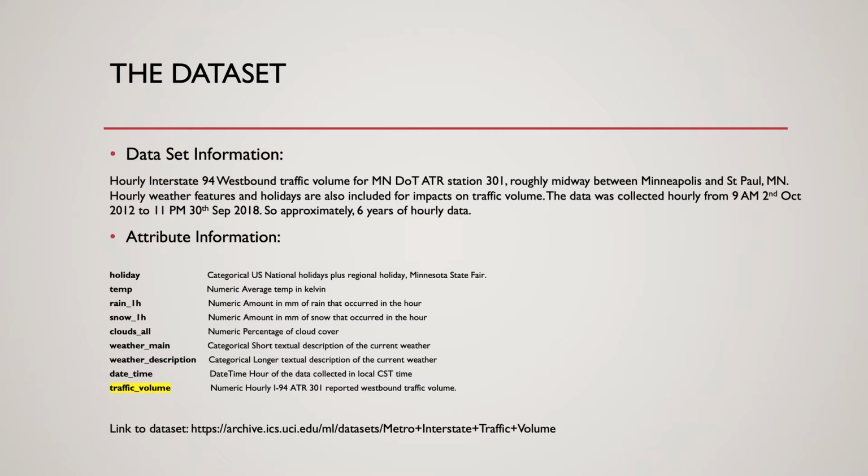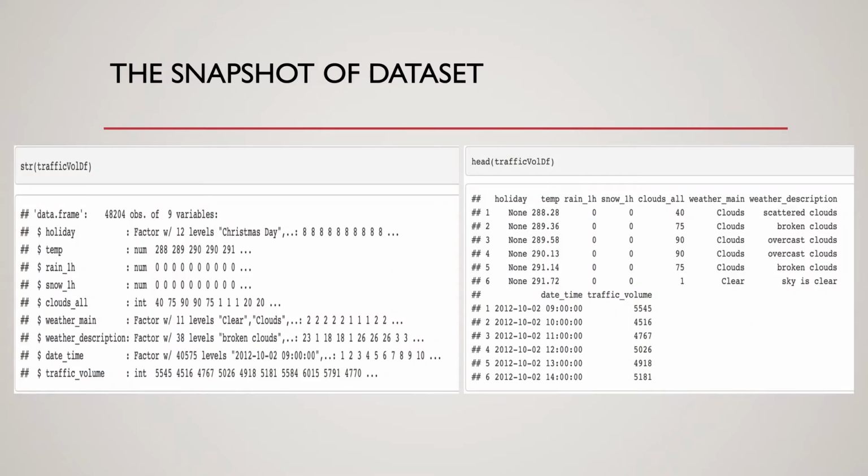Also, other features that are included in the dataset are hourly temperature, hourly rains data, hourly snowfall, hourly cloud cover, and other weather-related features, and our target variable, that is traffic volume. Looking at the snapshot and the summary, the dataset contains around 48K hourly recorded observations with 9 attributes. As we can see, weather main and weather description features are more text-based fields, these would not be used